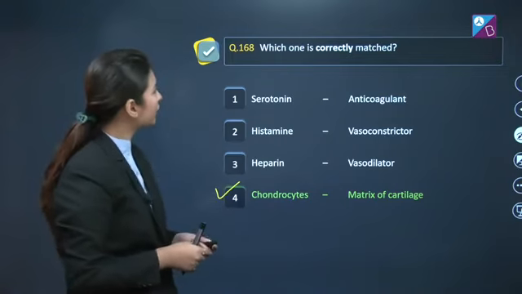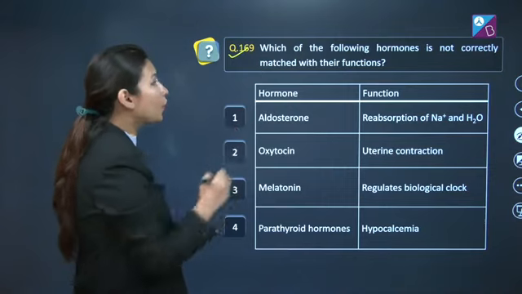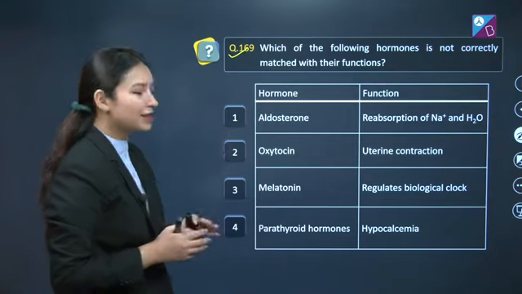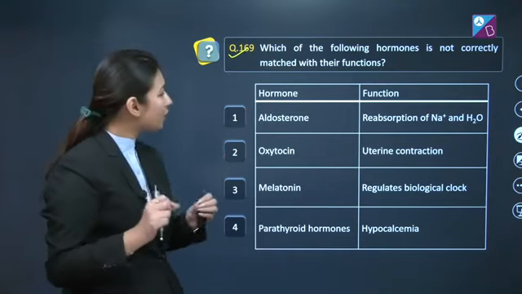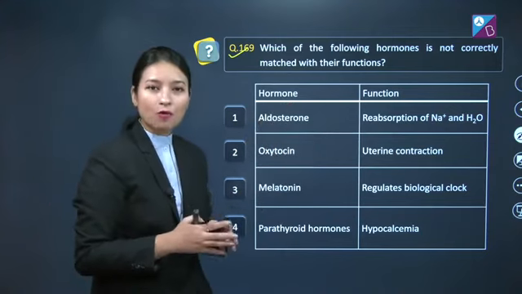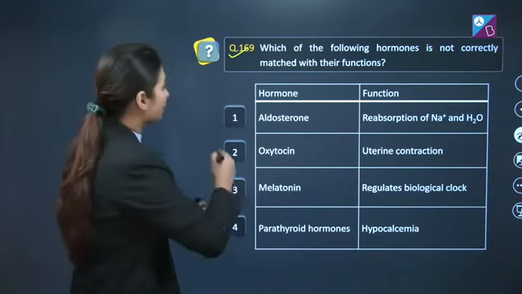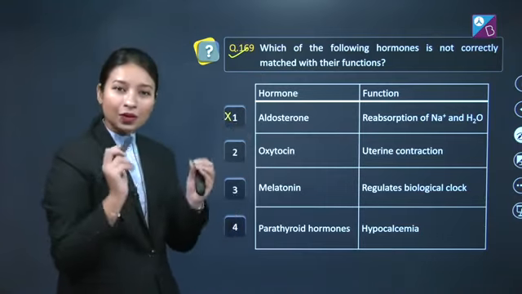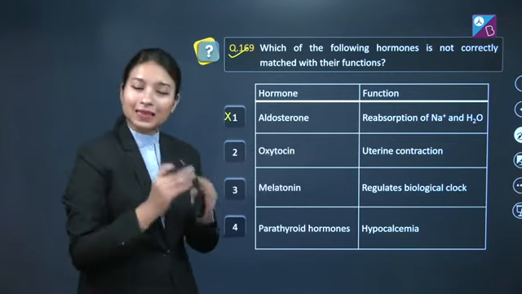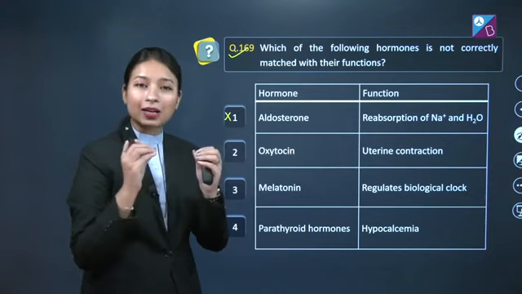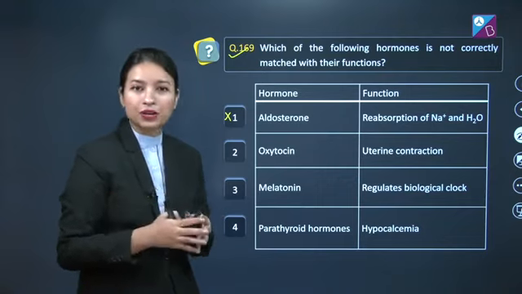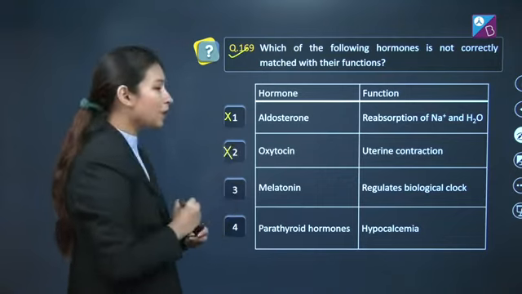Let's move on to next question, that is question number 169, which states which of the following hormones is not correctly matched with their functions. So let's see the options. First option is hormone aldosterone, function reabsorption of sodium and water. This is an absolutely correct match, so this cannot be our answer. Second option is oxytocin, function here is uterine contraction. This match is also true, as oxytocin acts on smooth muscles of the uterus and helps in delivery of the baby, that is parturition. So this also cannot be our answer.